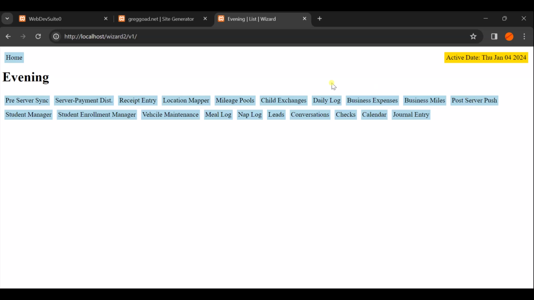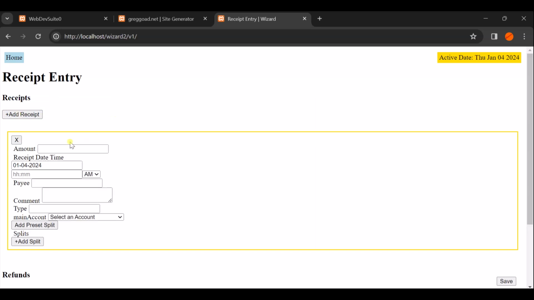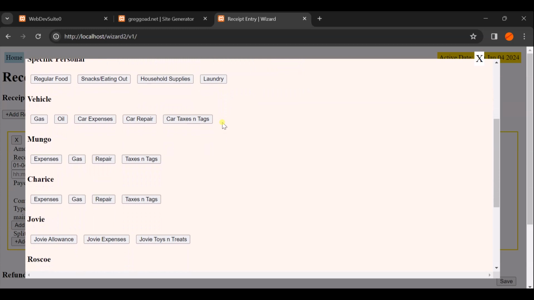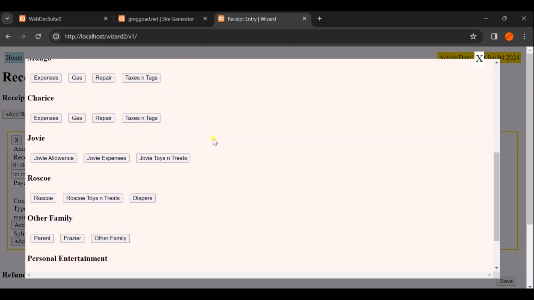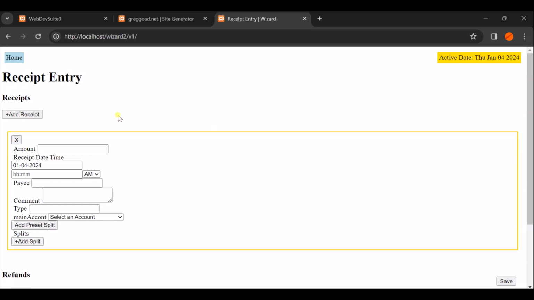This communicates with my invoicing software. Anyway, I enter my receipts. If I go into receipts and want to add a receipt, I enter the amount, the time, who I paid, what it was for, whether it was debit or cash, and the account it came out of. Then I have these preset splits that I can click on and it goes straight into one of these categories. That way I can split receipts into multiple categories.